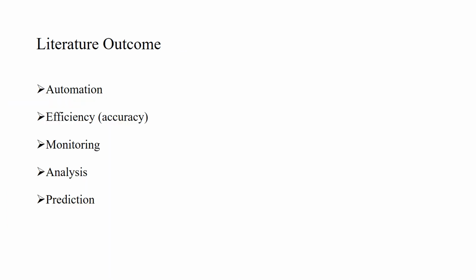The outcome of this literature is that everyone is trying to do automation. Not fully, but to some extent. They are trying to increase the efficiency by increasing the accuracy. They are trying to do monitoring, analysis, and also prediction. This whole system is based on prediction, and accuracy and efficiency are increased by prediction. They are predicting what we will get if we do this thing.